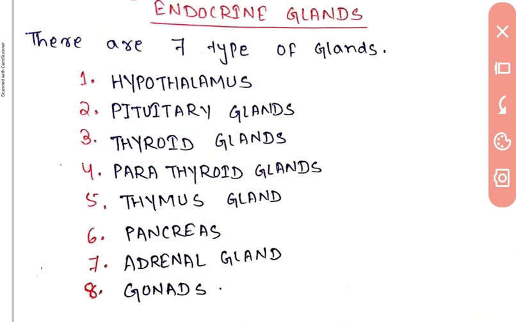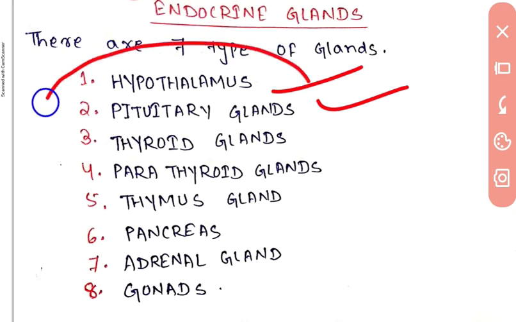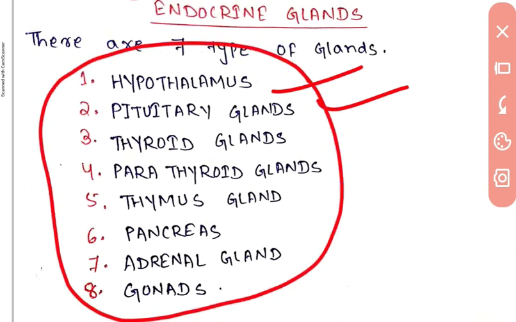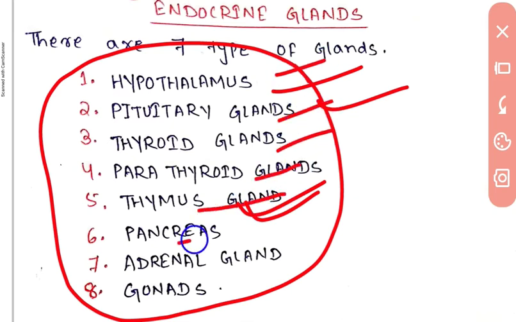One by one we will discuss all the glands, but in today's class we discuss the hypothalamus and the pituitary gland. So we know that the endocrine glands are divided into 7 or 8 glands. The glands are the hypothalamus, pituitary gland, thyroid gland, parathyroid gland, thymus gland, pancreas, adrenal and gonads.